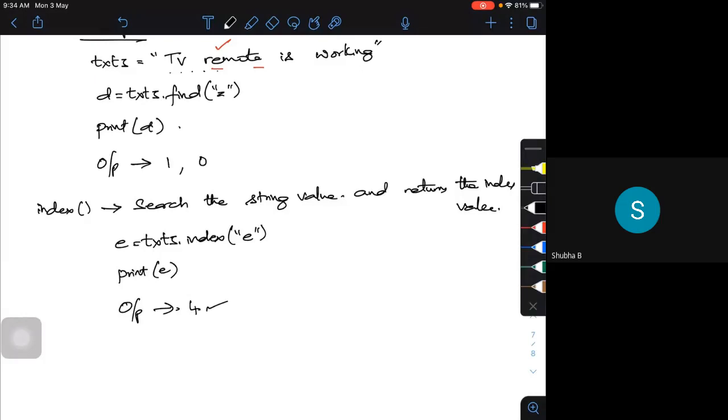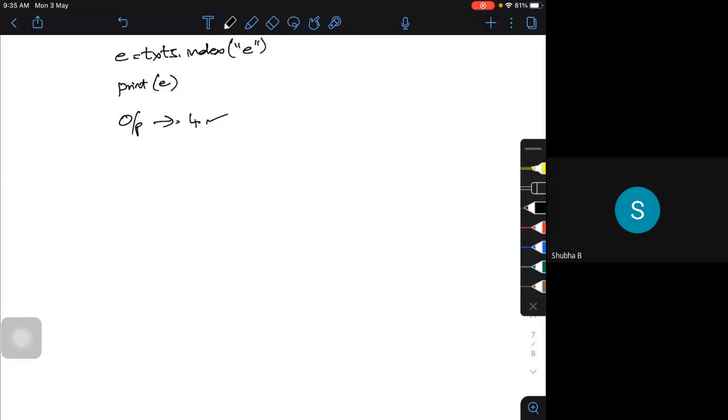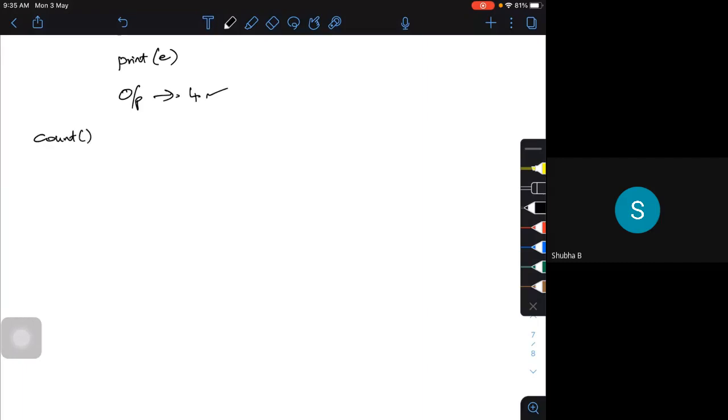Okay, if I want to search for the number of times a particular value is occurring in a string, I'm going to use one more Python string method, which is called count. What is it going to tell us?